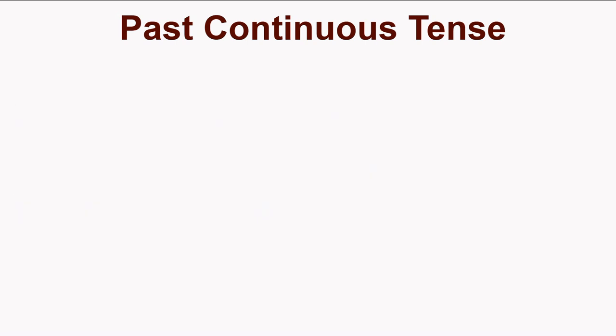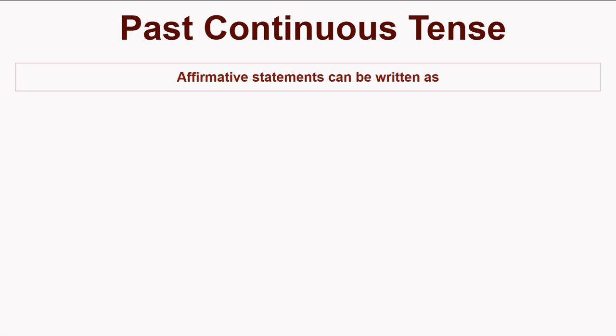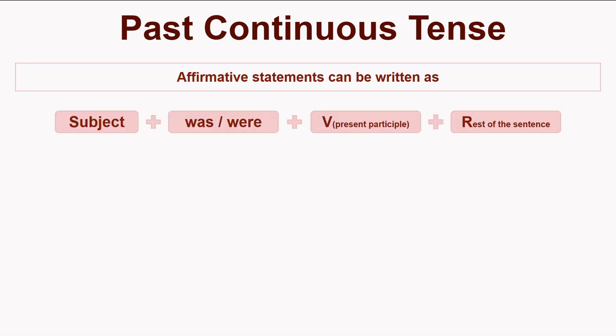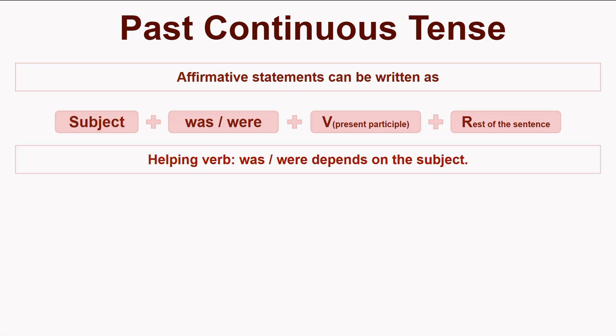Past continuous tense. Affirmative statements can be written as subject, was or were, verb in present participle, rest of the sentence. Helping verb was or were depends on the subject.